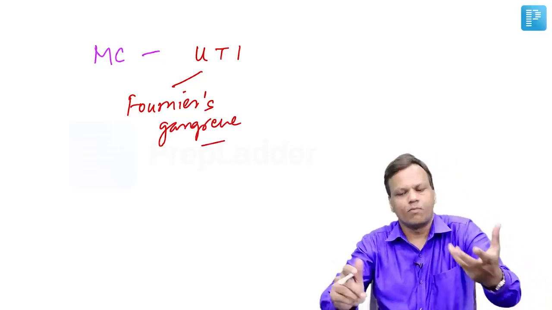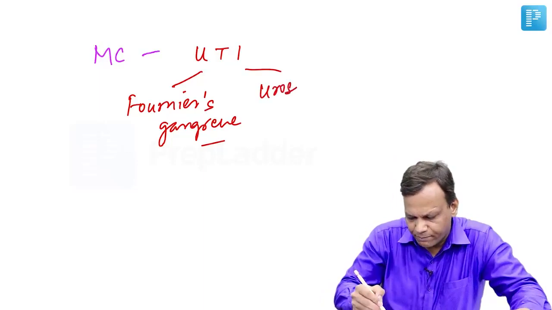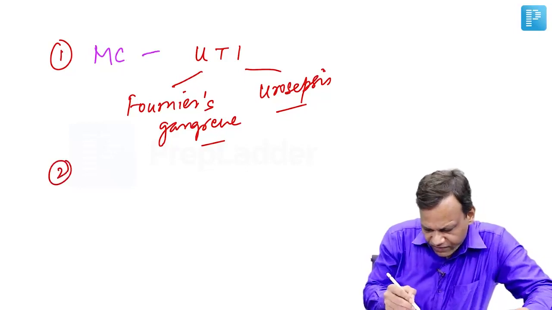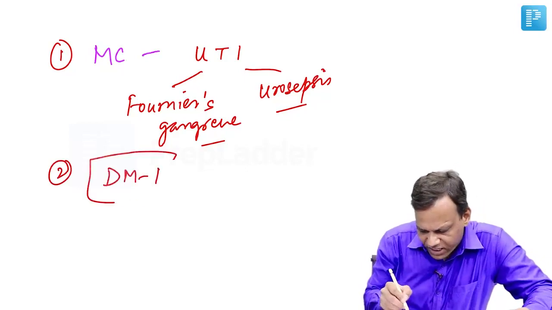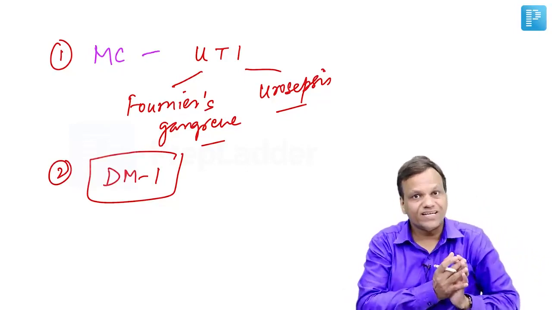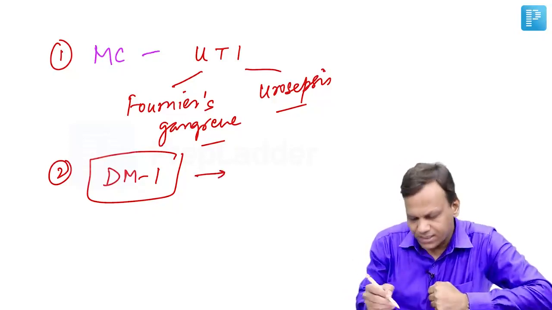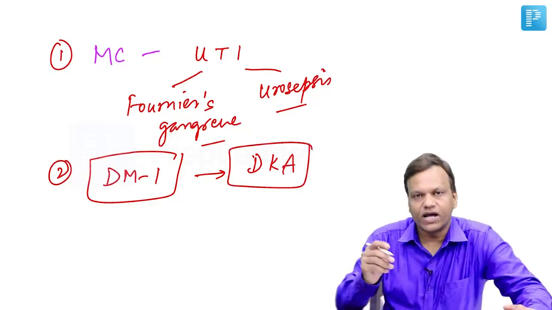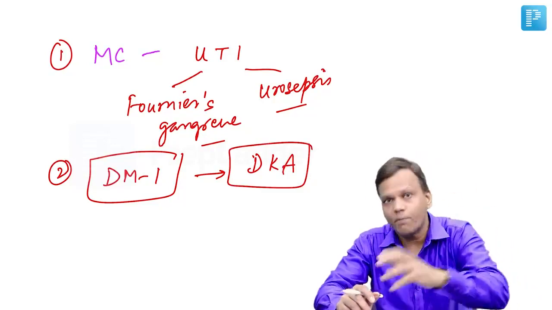Urogenital infections are common. Urosepsis is another thing that can happen. That is important. The second important thing: these drugs, if given in type 1 diabetes mellitus, will decrease blood sugar. So the person may stop taking insulin, and if the person does not take insulin, that can result in diabetic ketoacidosis. They increase the risk of diabetic ketoacidosis because the person may stop taking insulin.